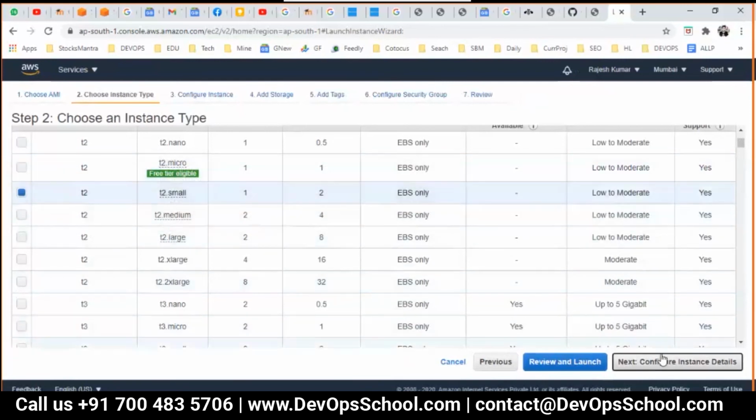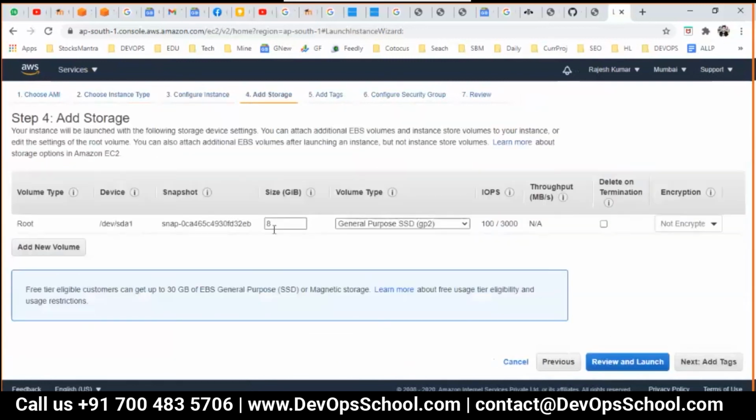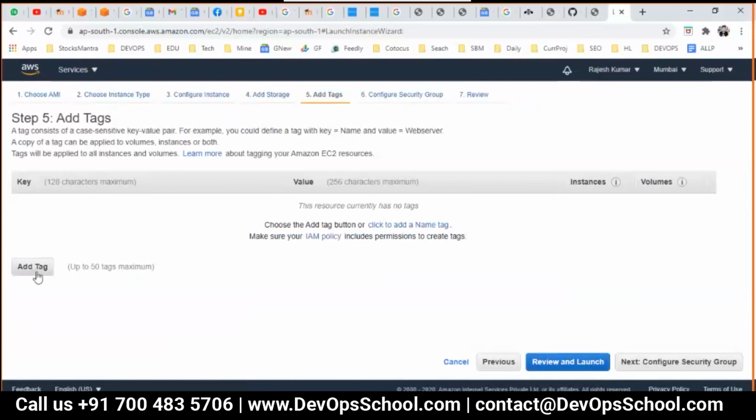I'll go for 1 CPU, 2 GB RAM. That's more than sufficient. You guys have 2 CPU, 4 GB RAM.